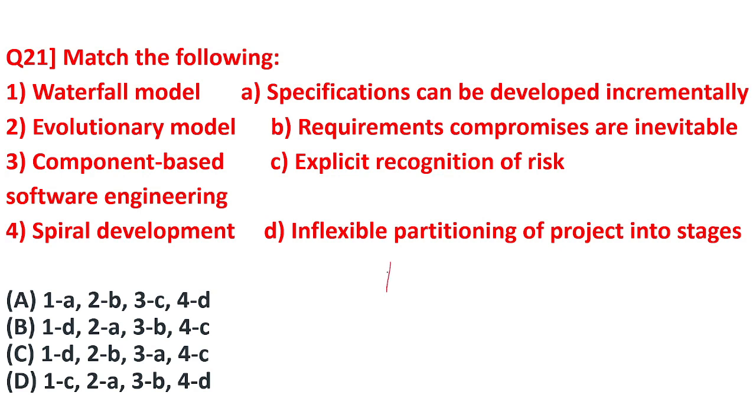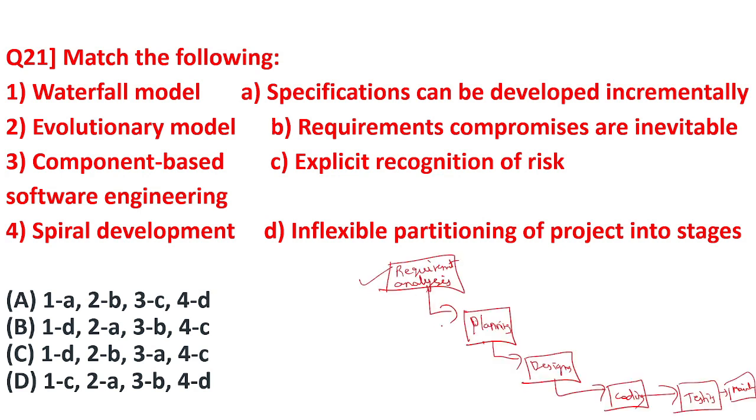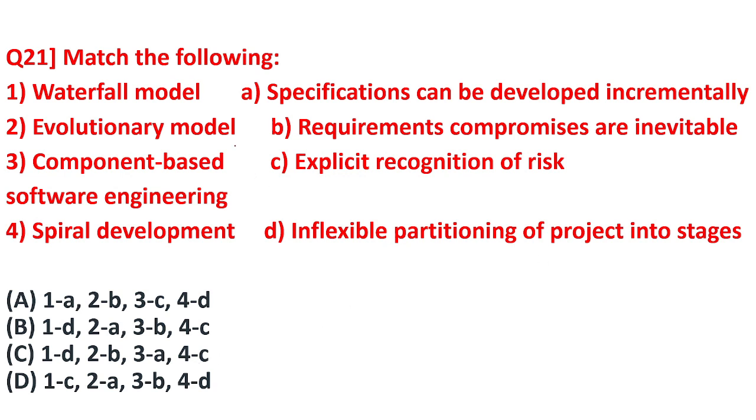For example, in the waterfall model, first we have the requirement analysis phase, then planning phase, then designing, coding, testing, and lastly maintenance, and then retirement phase. So you have to complete the first phase, that is requirement analysis, then only you can go to planning, and only after completing the planning you can go to designing. After completing the design, you cannot go back to planning. It's like a waterfall coming down, down, down till you reach the last phase. You have to complete the full phase, and then only you can move to the next phase. So inflexible partitioning of the project into phases is done. So the answer for first is D.